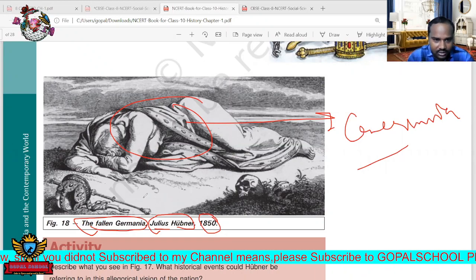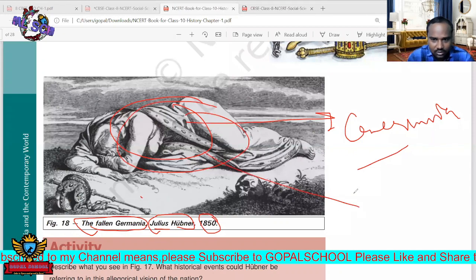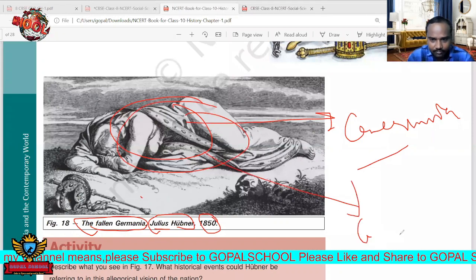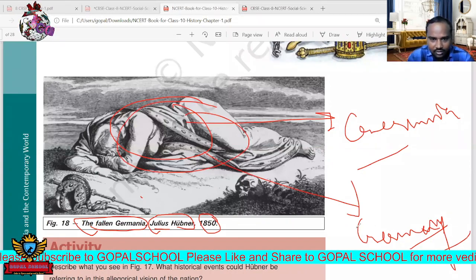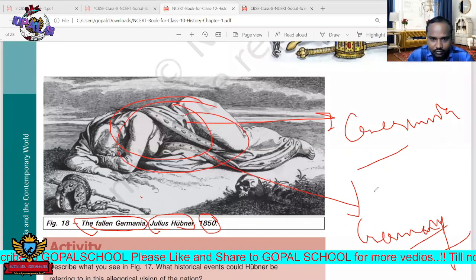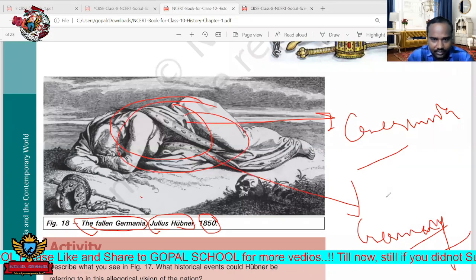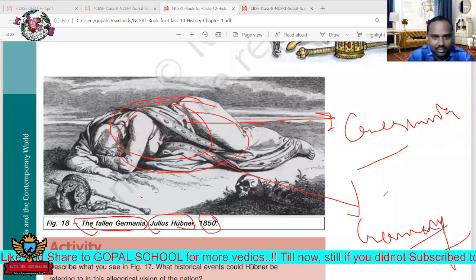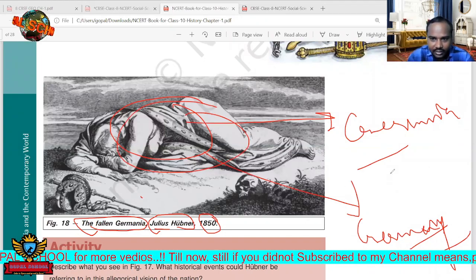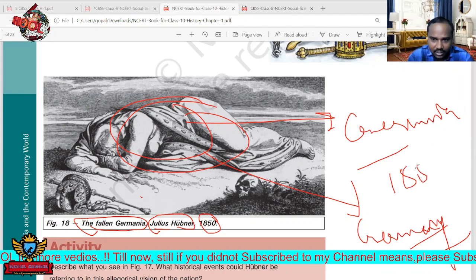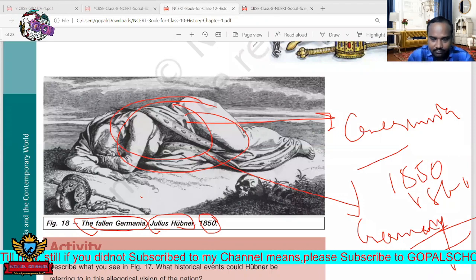Now here we can see this figure lying on the ground. Lying on the ground means what? Germany had fallen. Okay, Germany had fallen. At what time was it fallen? 1850. Of course World War I and World War II have not come here. Still we are discussing only the time of the 1850s, around the 1850s and 60s. We did not enter into the 1900s.